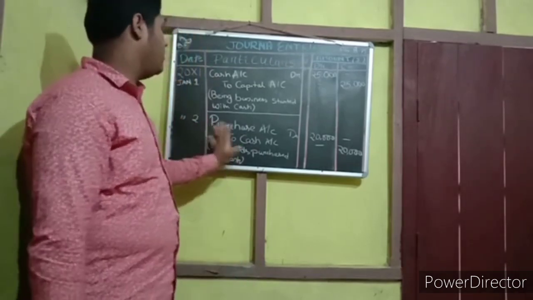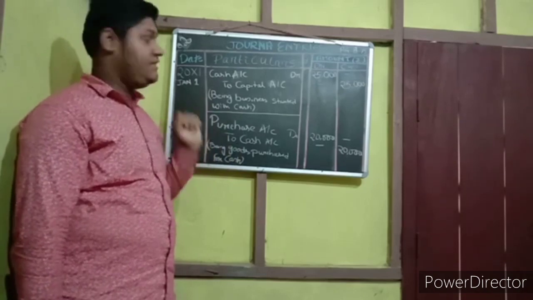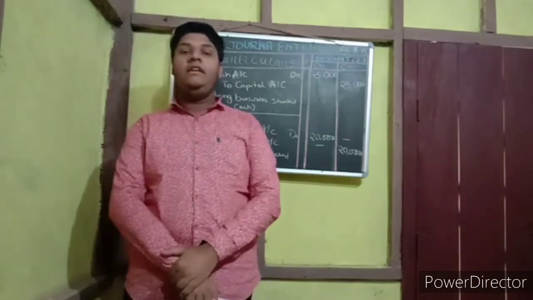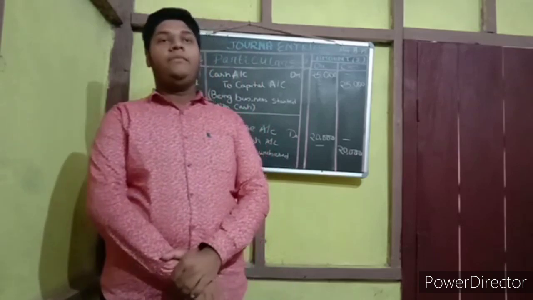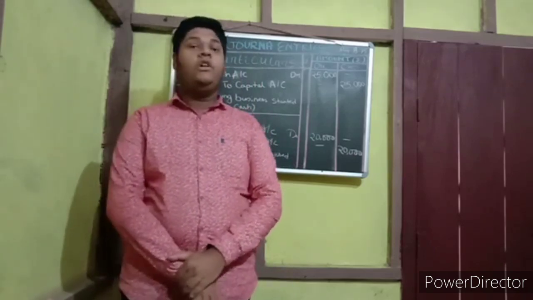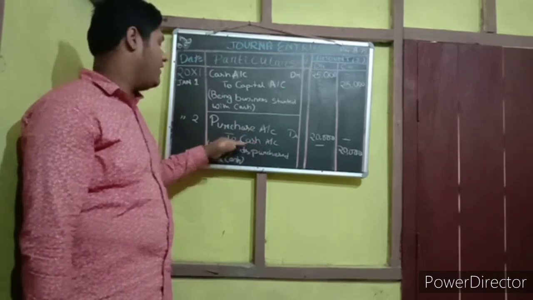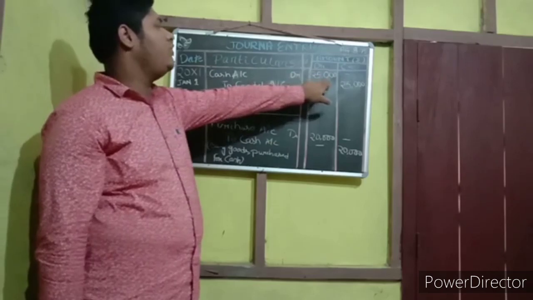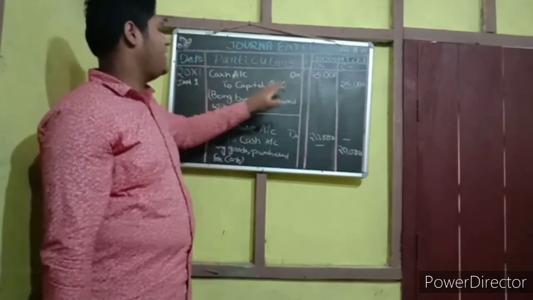So you got why purchase is on debit, because it is our expense. Now to the cash account. Cash is a real account, and for a real account the golden rule is, yes, you are right, debit comes in, credit goes out. Whenever you purchase anything, your cash is going out, that is why we write it on the credit side. Whenever we write on the debit side, the amount will be in debit only, we will not write here. And this is for the credit side, we will write here.